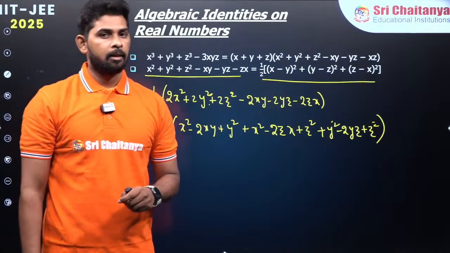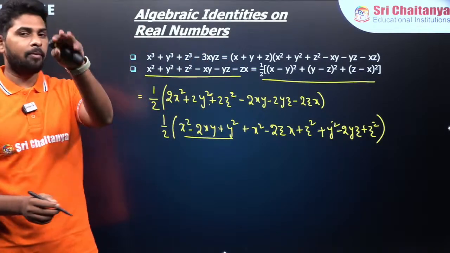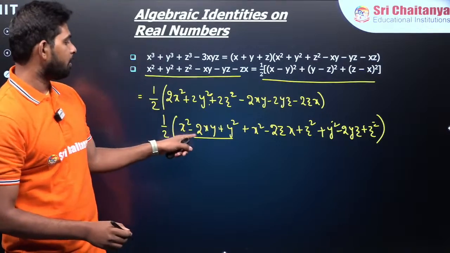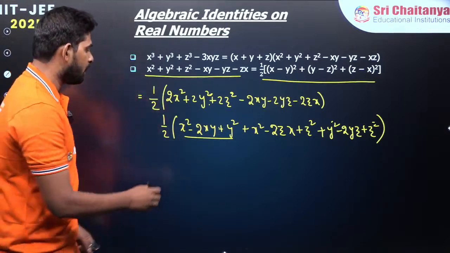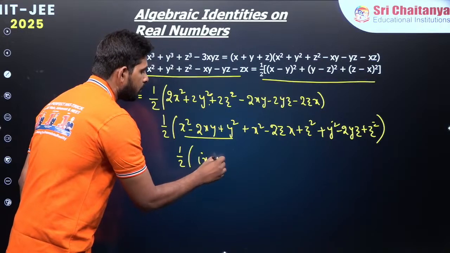Is it correct? Now I can see that here is the very second formula that we were taking in identities. What is that? a square minus 2ab plus b square. What can we write it as? Half into x minus y whole square, isn't it?